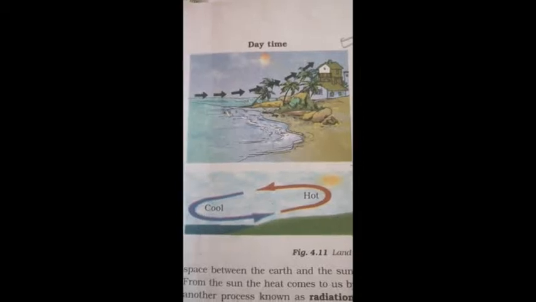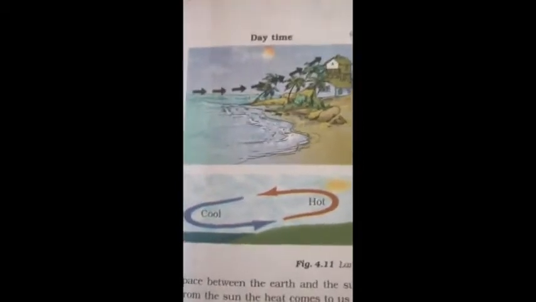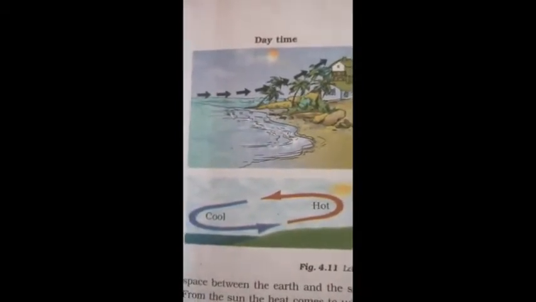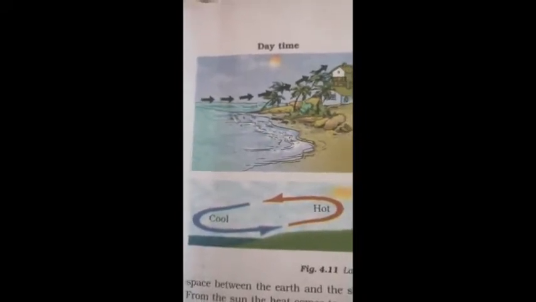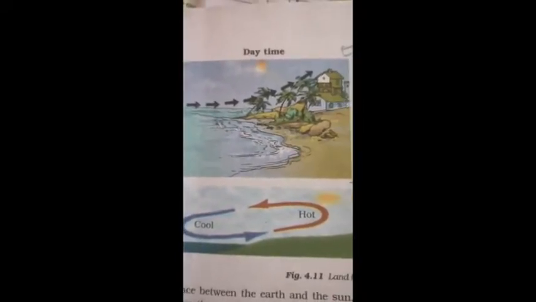Now let's talk about the natural process of convection. The process of convection happens in nature during the day and the night. First, we will discuss the convection process which happens during the daytime. During the daytime, compare the land and the water bodies.